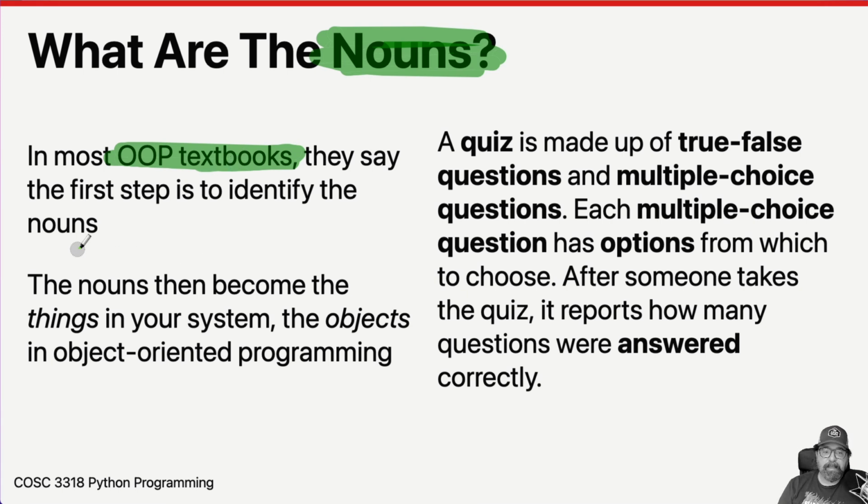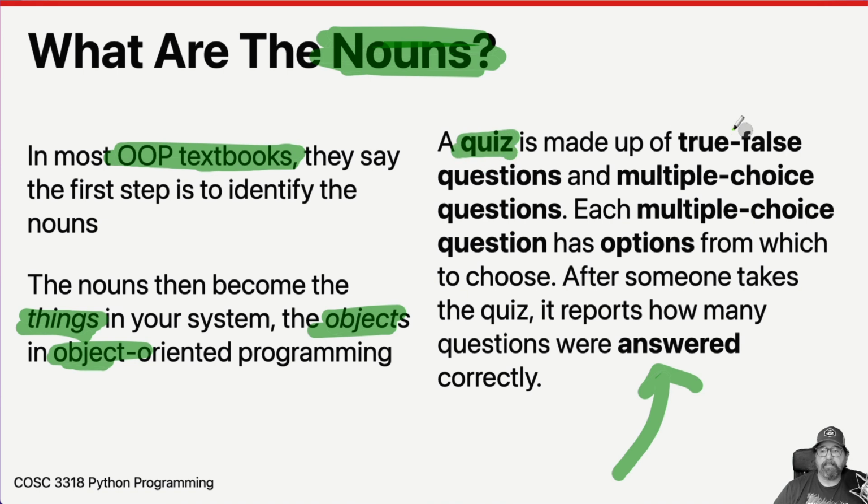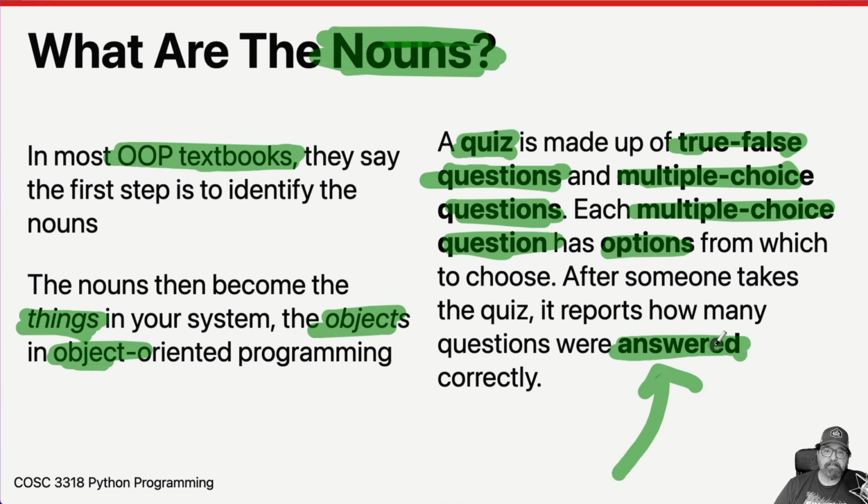So inside this problem domain description we've got here, the nouns become the things in our system, and those things are the objects in object-oriented programming. So I've got them bolded over here. A quiz, that's a noun, and it's made up of true, false questions. That's a noun. And then multiple choice questions, that's a noun. And multiple choice question, well, that's just the other noun. And it has options, and those options are inside the multiple choice question. And then there were answers, right? Because somebody has to actually give an answer, a response to this.